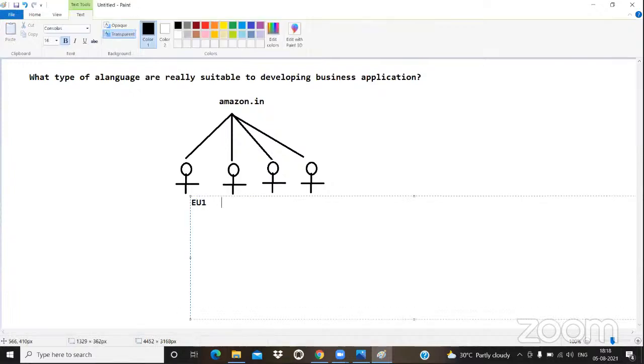Now, let me consider here there are 4 end users. Here I'm taking 4 end users. 4 end users are trying to purchase some product through an online website or online application.